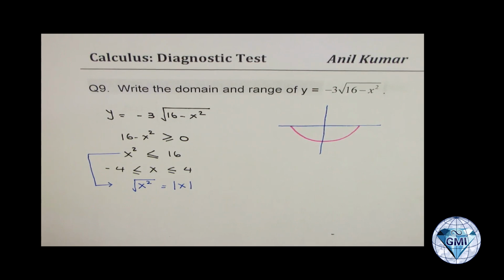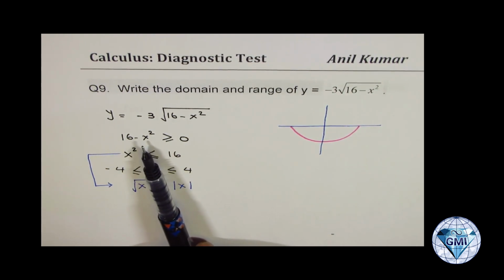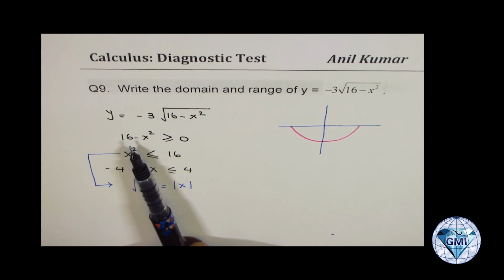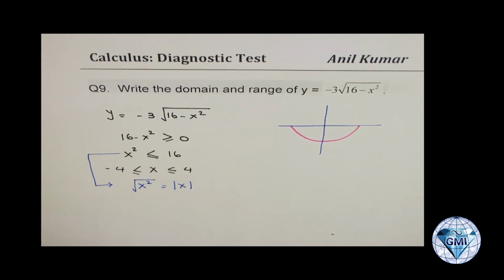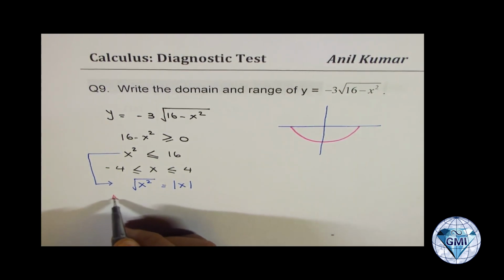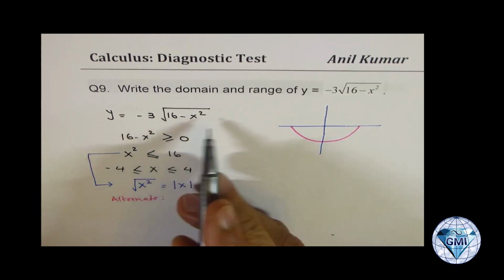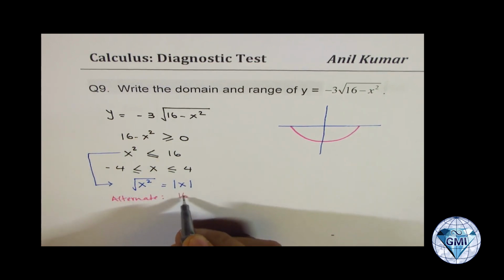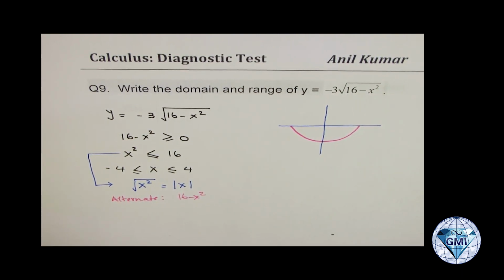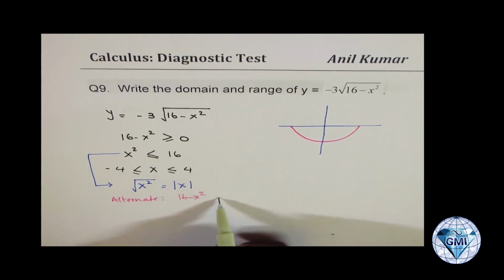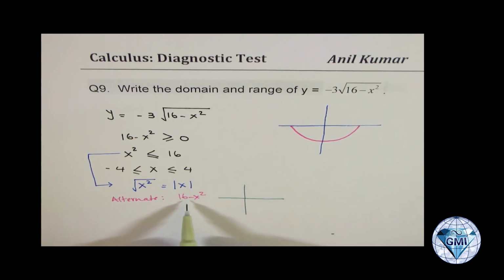The other way to look into it is that you could actually sketch this function, right? And then figure out which is a portion which is greater than 0, correct? So the alternate way to look into this is like this. You could sketch this particular function, which is 16 minus x squared, correct? So if you sketch 16 minus x squared, what do you get? We're just sketching 16 minus x squared, nothing else, okay?